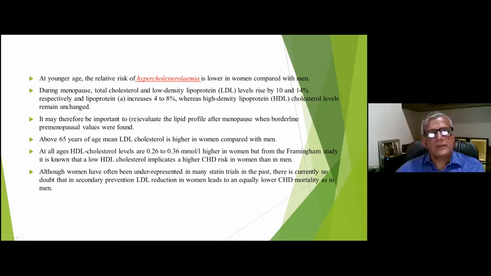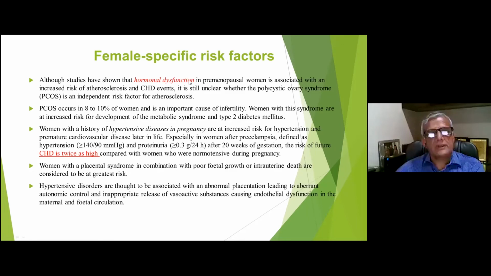There are some special female-specific risk factors like hormonal dysfunction, which is commonly seen in premenopausal and postmenopausal women, and PCOS is one of the important causes of this. It occurs in around 8 to 10% of women, and it is an important cause of infertility. And women with this syndrome are likely to have increased chances of metabolic syndrome and type 2 diabetes, which are the two major risk factors for CAD.